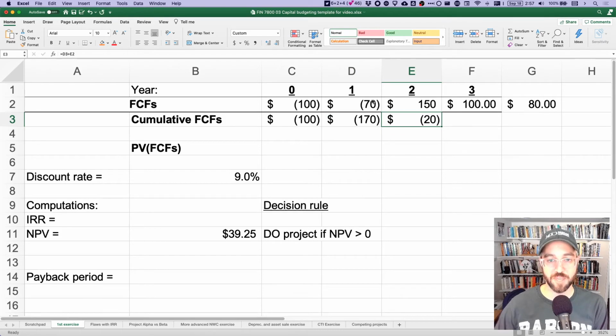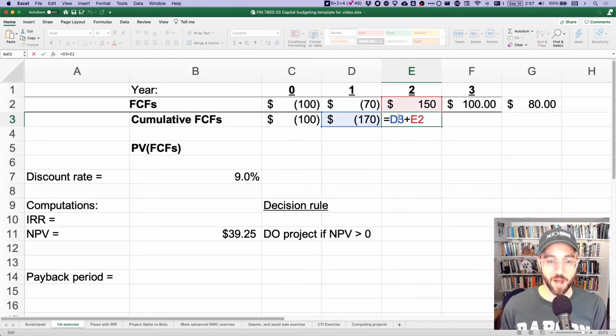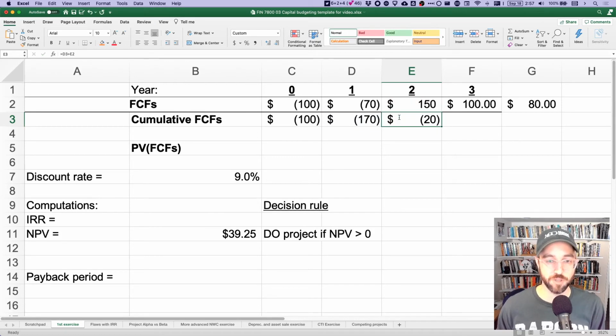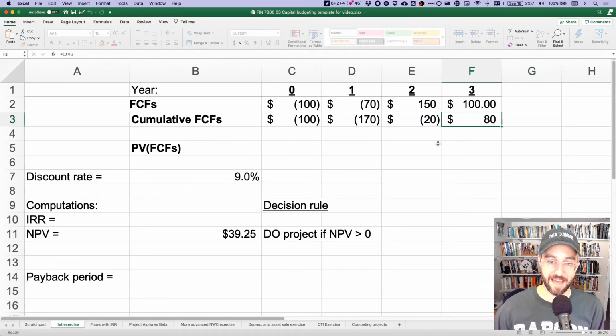And then if I just copy that formula to the right, I'm going to add positive 150 in year 2 to the negative 170 that I had from the earlier years, and that's going to mean that I'm at negative 20 overall. And if I continue to copy that formula to the right, I get the positive 80 that I have at the end of year 3.